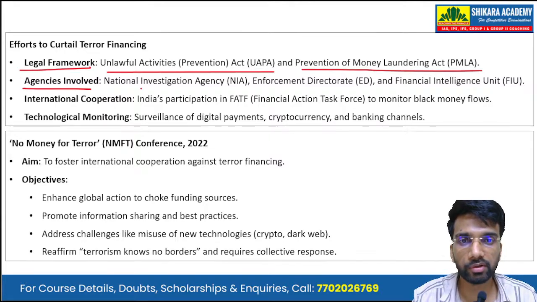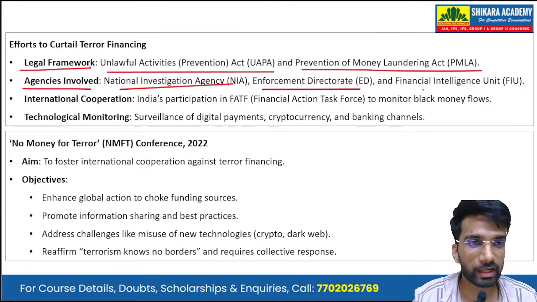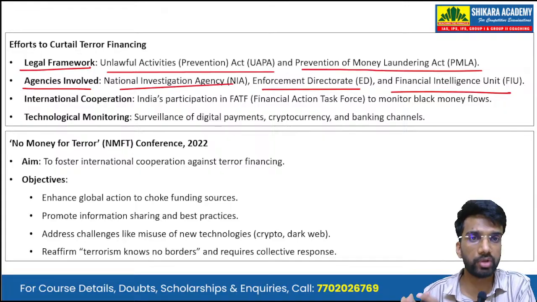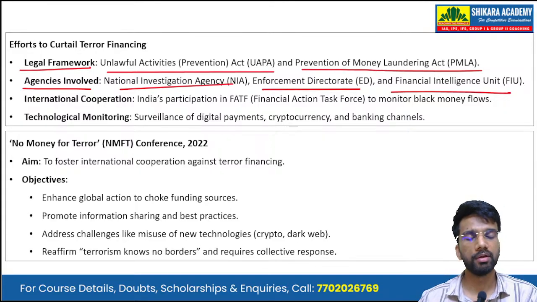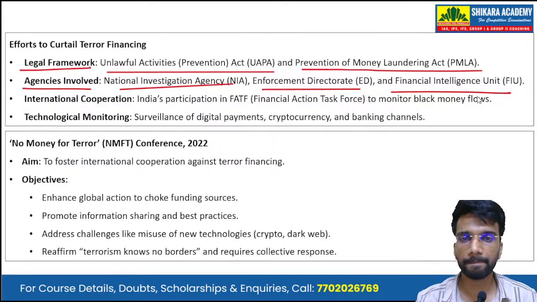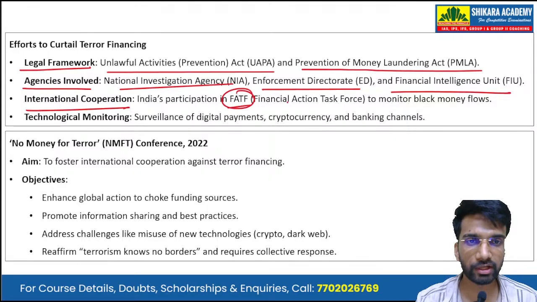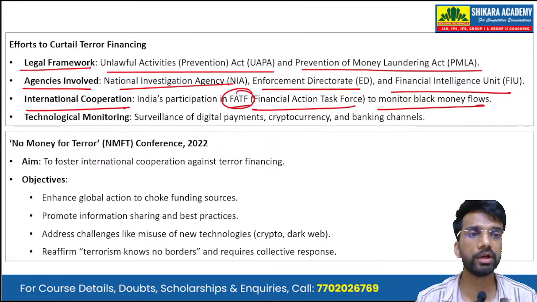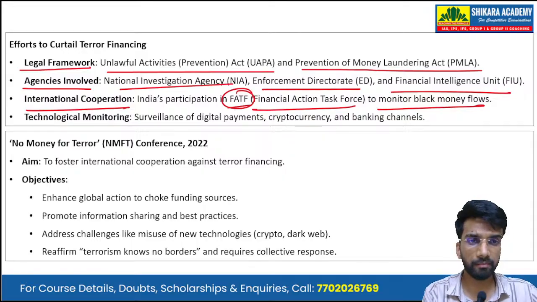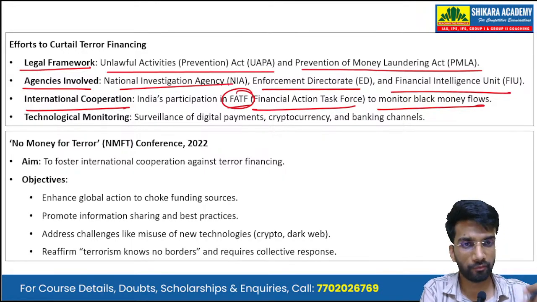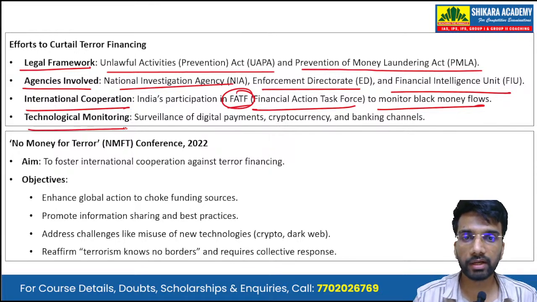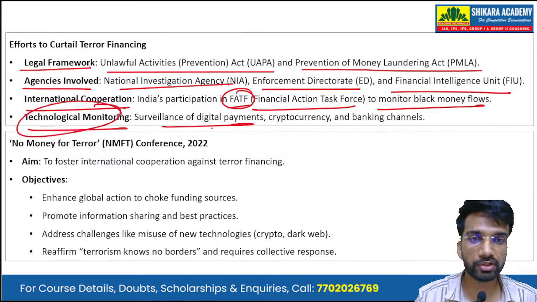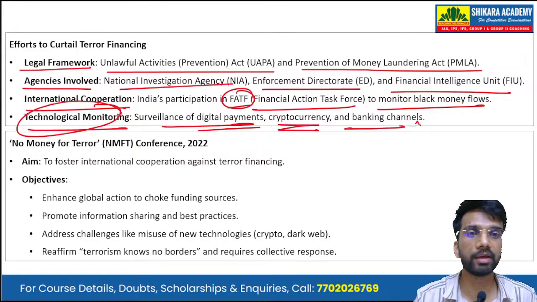Then the agencies involved: the National Investigation Agency, Enforcement Directorate, and the Financial Intelligence Unit work in coordination in order to stop the terror funding. Then there is international cooperation, India's participation in the FATF, that is the Financial Action Task Force, to monitor the flow of black money and to stop the flow of money into terror activities. Then there is technological monitoring, surveillance of digital payments, cryptocurrency, and banking channels.